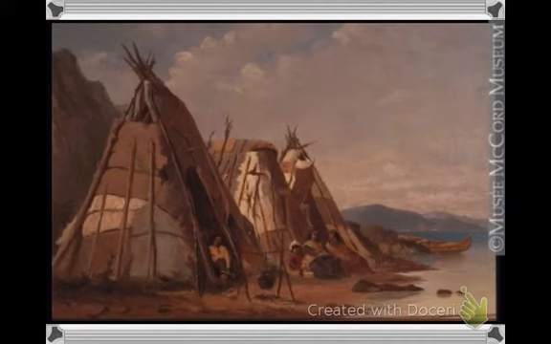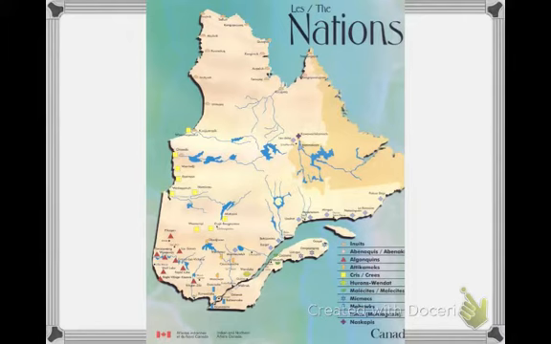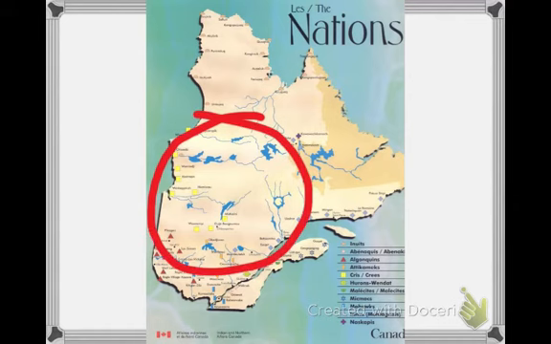The Algonquin were a nomadic people. They lived in wigwams, and they moved around hunting and fishing. The people responsible for hunting and fishing were generally the men, and as a result, they had more power in these societies. These groups were smaller, and they moved depending on the seasons. This map here shows where many present-day Algonquin communities lived. Like we said before, they live to the north of the St. Lawrence Valley, but to the south of the Arctic. Most of these groups are found in the middle here of the Canadian Shield.